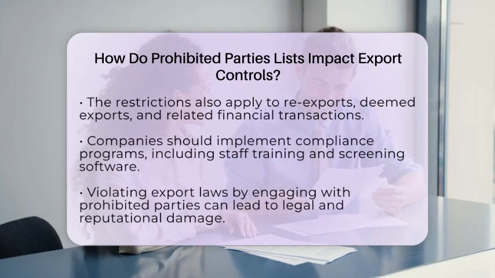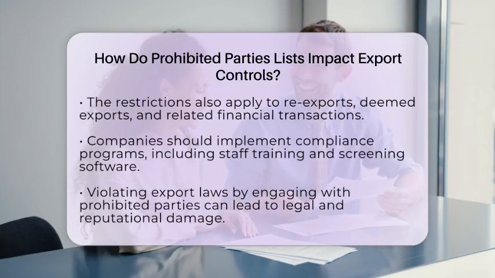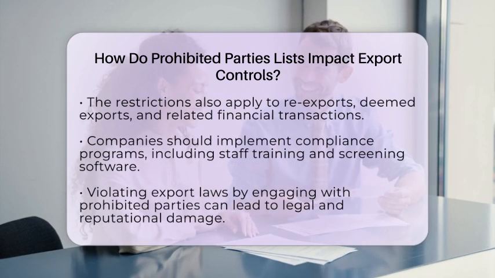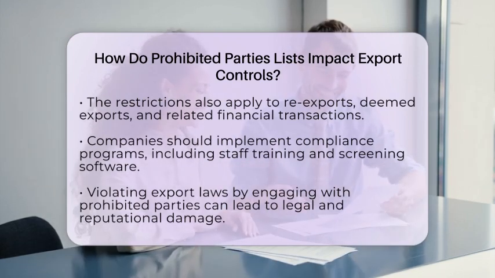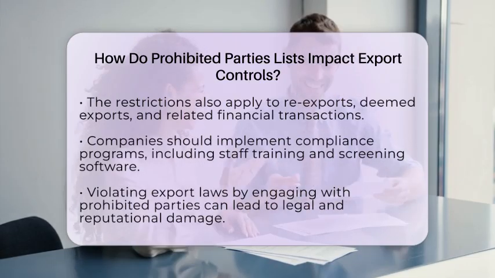The impact extends beyond direct exports. These lists also restrict re-exports, which is when a product is sent from one foreign country to another. They also cover deemed exports, which happen when controlled technology is shared with foreign nationals inside the United States. Even financial transactions related to exports can be affected.